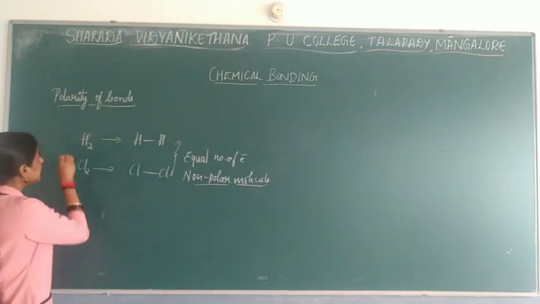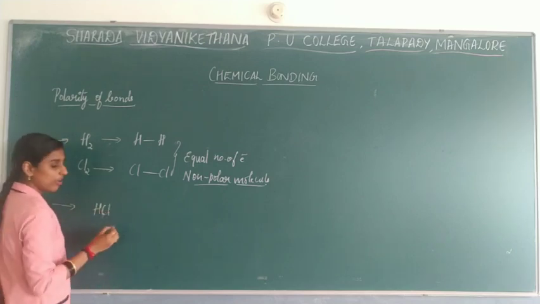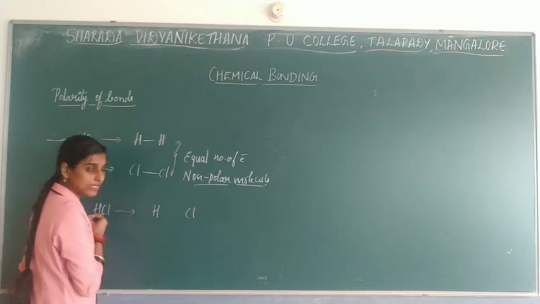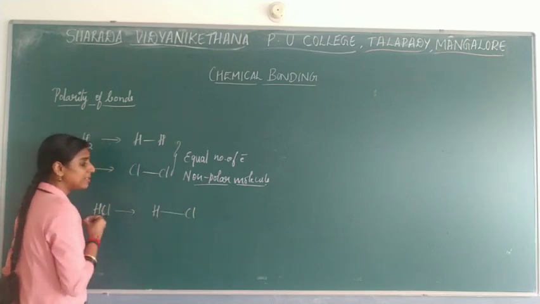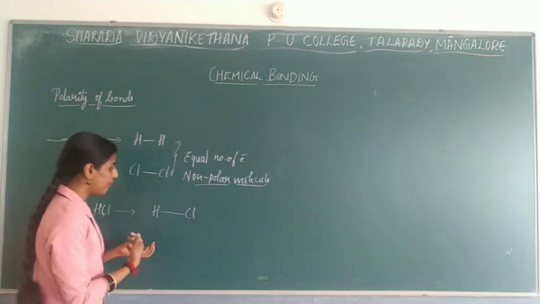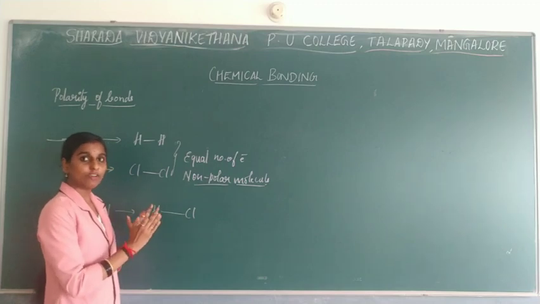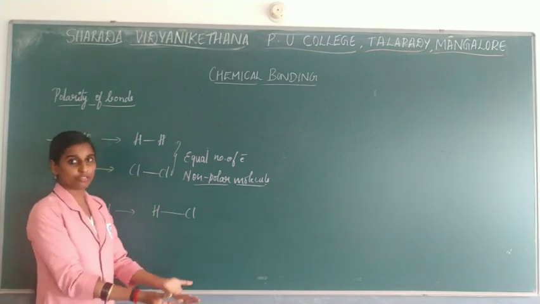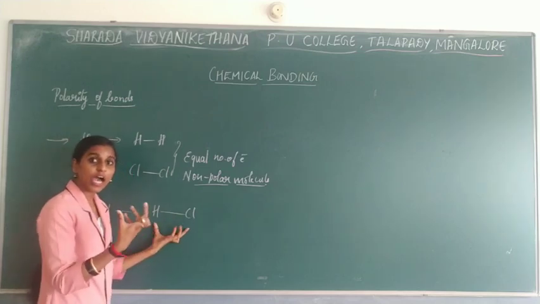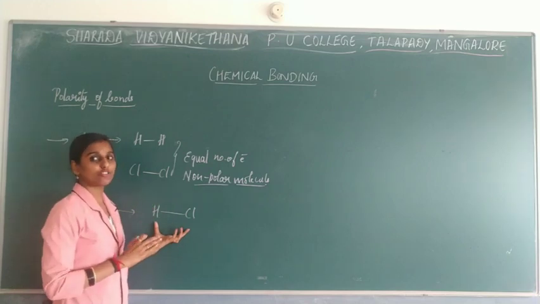Now we'll consider another example, like hydrochloric acid. Here H as well as Cl are present, and the bond forms between them. In this case, what will happen? Wherever the bond forms, more electrons move towards the more electronegative atom. Of these two atoms, the one with higher electronegativity attracts most of the electron movement.